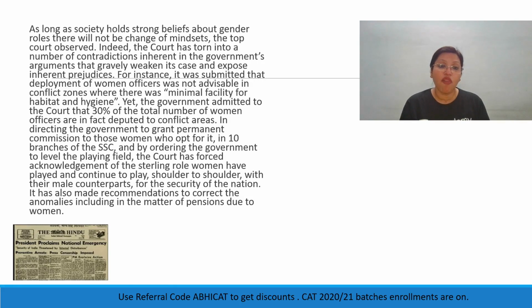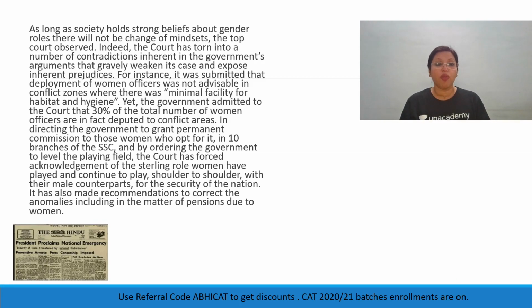In directing the government to grant permanent commission to those women who opt for it in 10 branches of the SSC, and by ordering the government to level the playing field, the court has forced acknowledgement of the sterling role women have played and continue to play, shoulder to shoulder with their male counterparts, for the security of the nation. It has also made recommendations to correct the anomalies, including in the matter of pensions due to women.